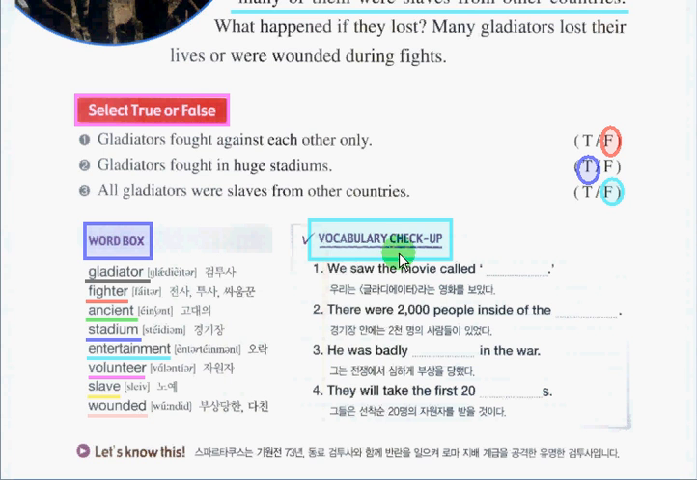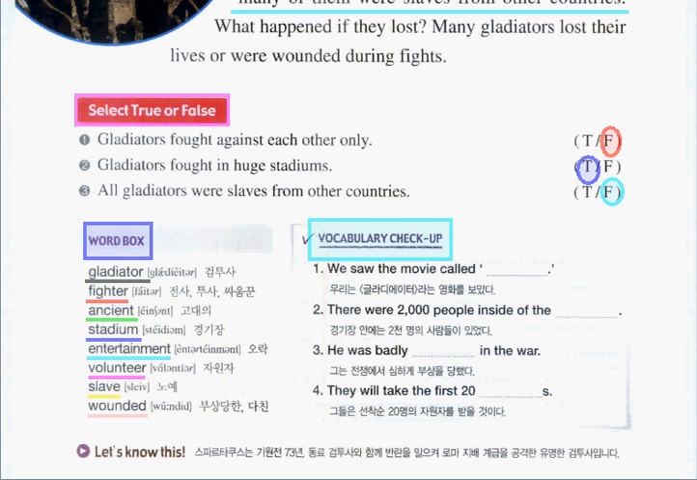Okay, so number 1. We saw the movie called blank. Number 2. There were 2,000 people inside of the blank. Number 3. He was badly blank in the war. And number 4, they will take the first 20 blank.